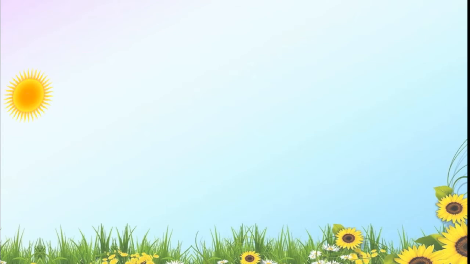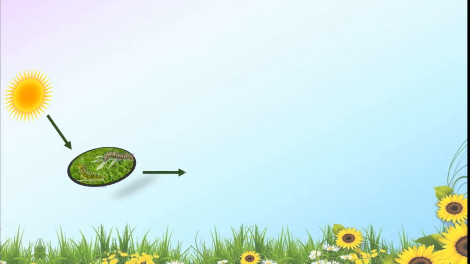One more food chain we will study, a lengthier one. By the help of the sunlight, the grass prepares its own food. There are some insects on the grass. The grasshopper eats the leaves, the grass and also the small worms present in the grass.